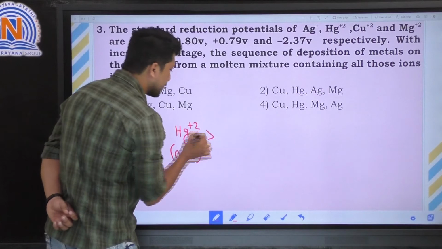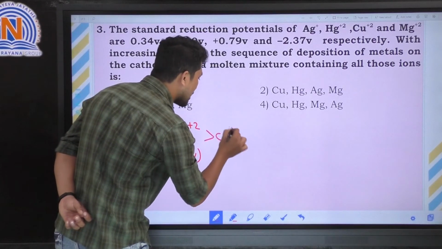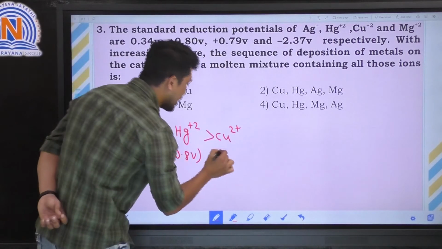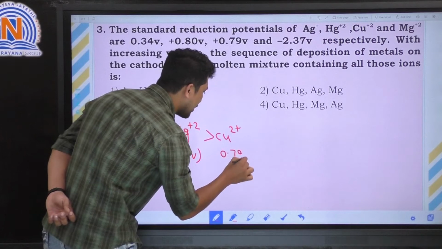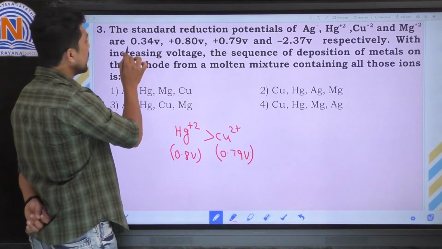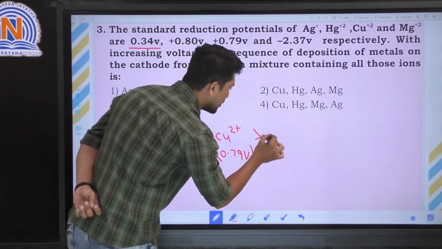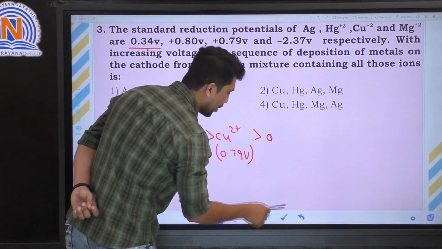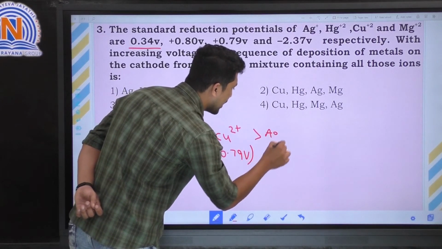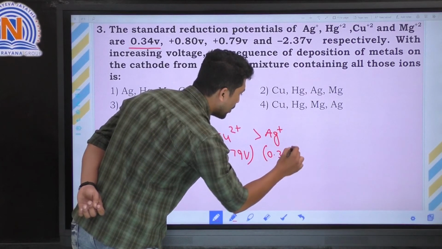And next, copper 2 plus has the next highest reduction potential, that is 0.79 volts. And after that, silver Ag plus has the reduction potential 0.34 volts.